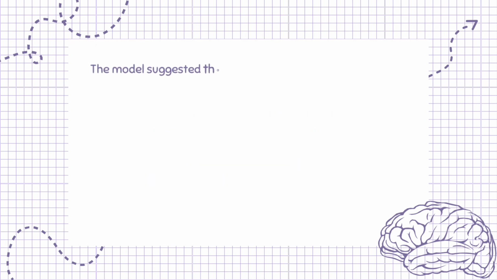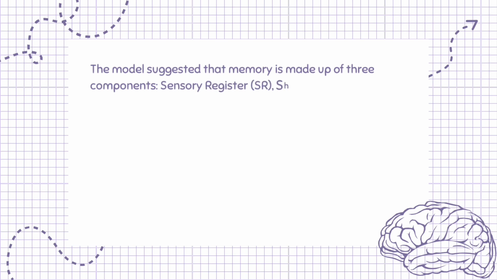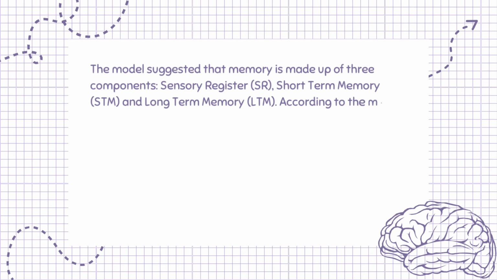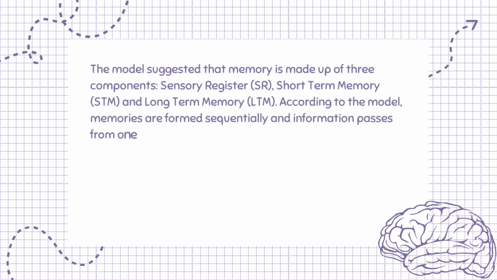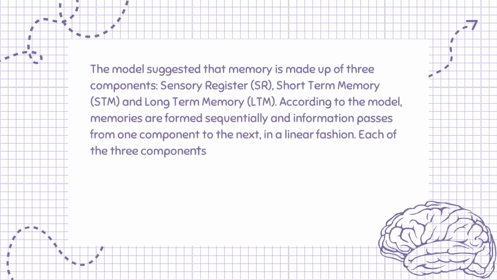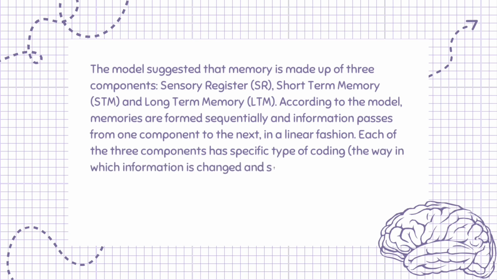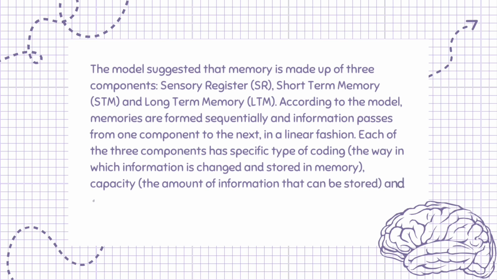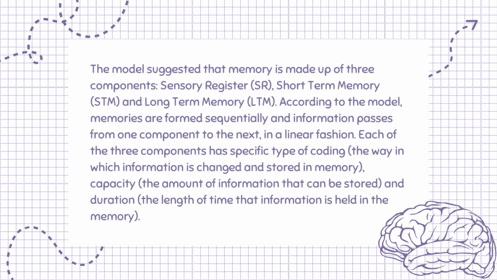The model suggested that memory is made up of 3 components: sensory register, SR, short-term memory, STM, and long-term memory, LTM. According to the model, memories are formed sequentially and information passes from one component to the next in a linear fashion. Each of the 3 components has a specific type of coding: the way in which information is changed and stored in memory, capacity, the amount of information that can be stored, and duration, the length of time that information is held in the memory.